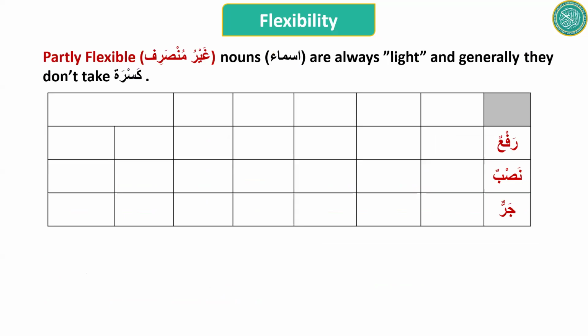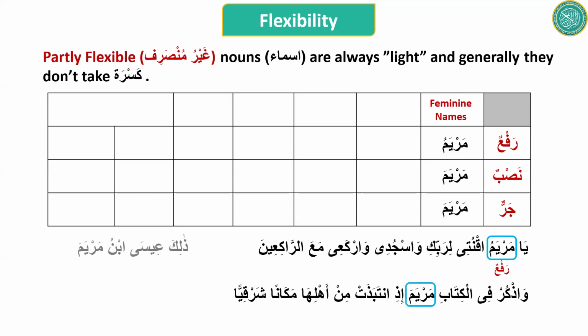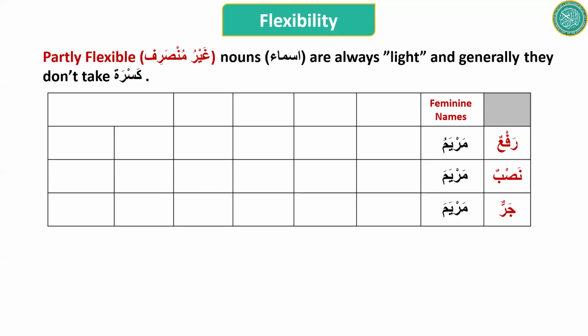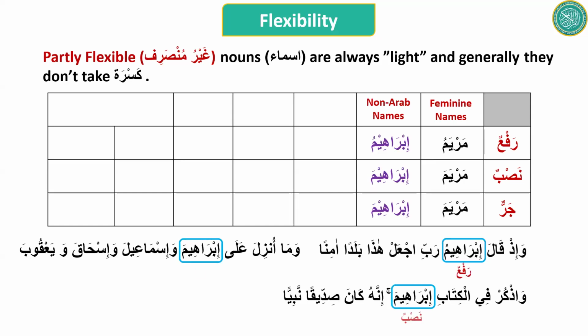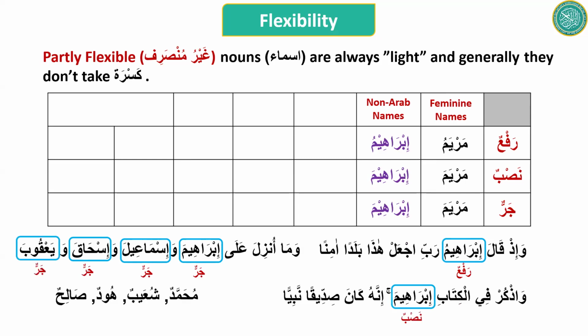So what are the partly flexible words? All feminine names. They are always light and they don't take kasra when they are in jar status, generally. Like Maryamu, Maryama, and Maryama. In jar status, it will not be Maryami. Non-Arab names like Ibrahimu, Ibrahima, and Ibrahima. Among the prophets or the messengers, there are only 4 names which are considered Arabic: Muhammadun, Shu'aibun, Hudun, and Salihun. So they will be fully flexible.